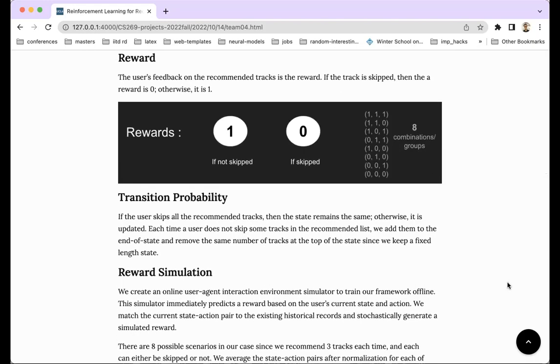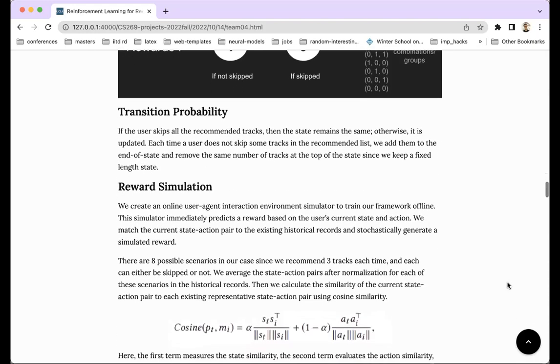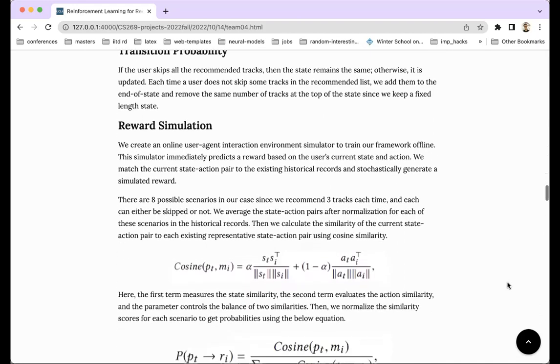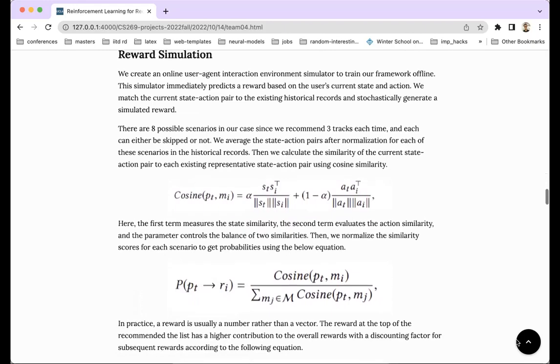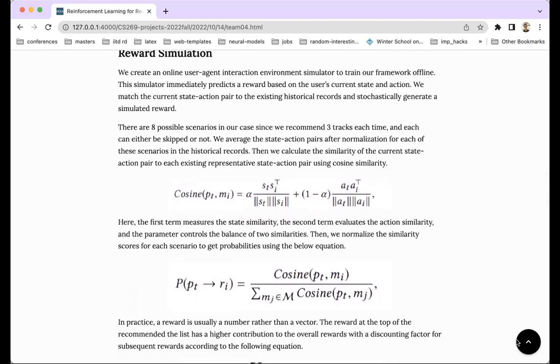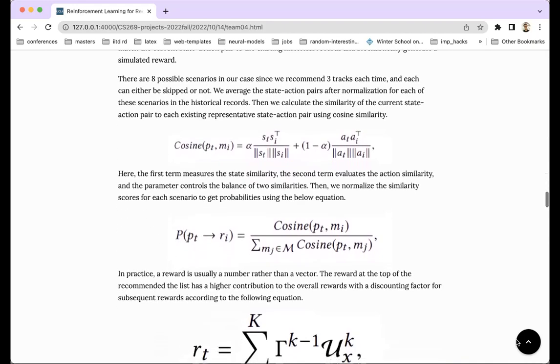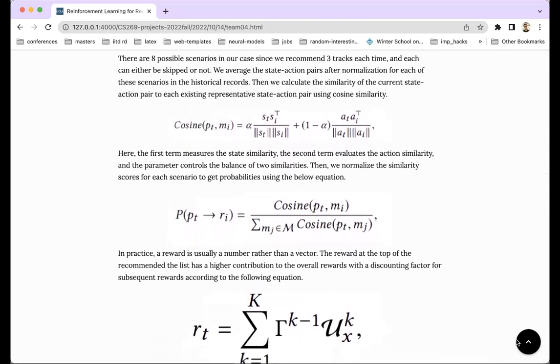However, the reward is slightly tricky because when the system is deployed online, the reward is captured from the environment, which is the user's behavior. But when we are training this framework, we don't have the rewards, so we simulate them. To simulate them, we use the cosine reward approach, which calculates the similarity based on the groups, which are the different possibilities of the rewards in our case.